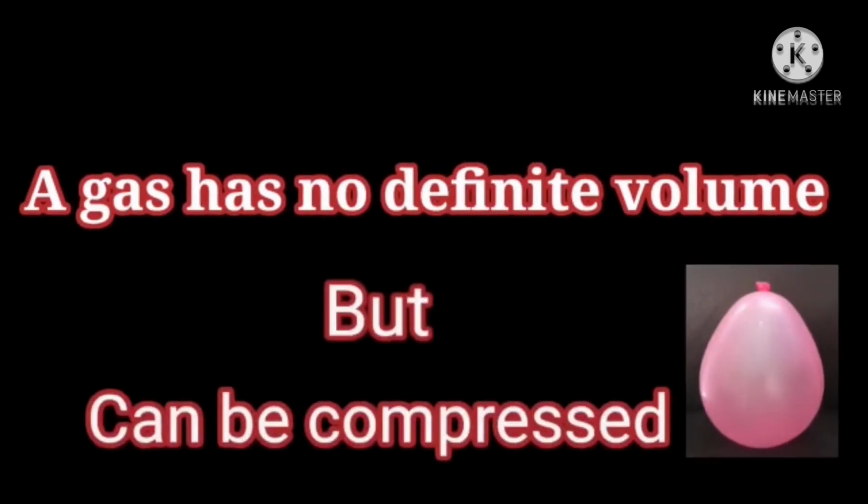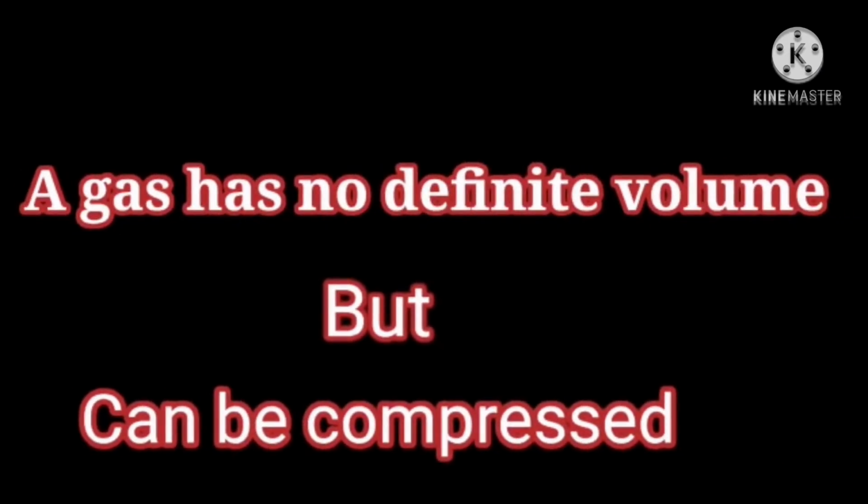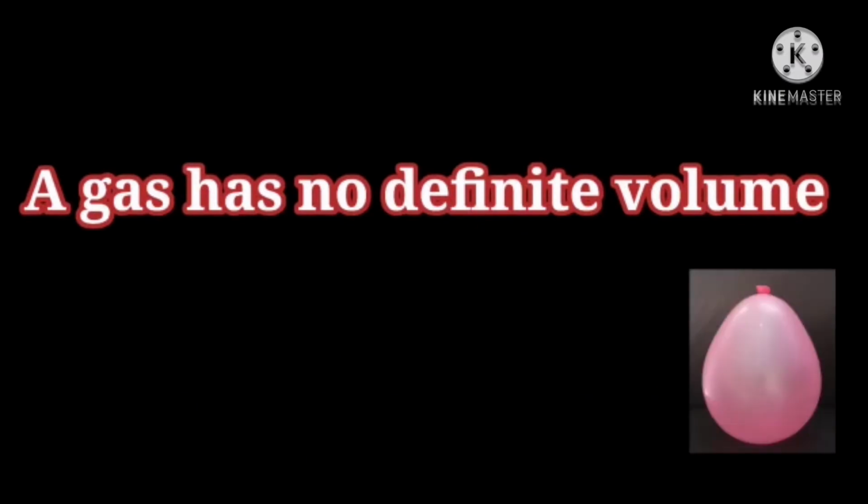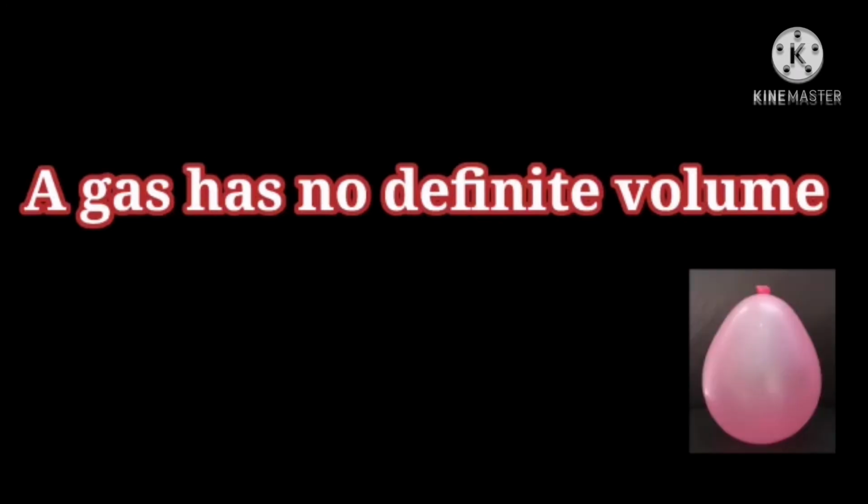A gas has no definite volume but can be compressed. This is because the particles in a gas are far apart and in a random arrangement so that they can move freely in the container. Hence, it has no definite volume but it can be compressed.